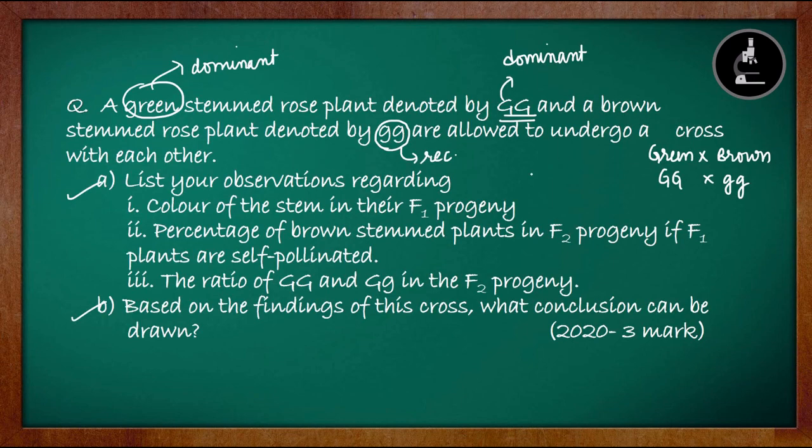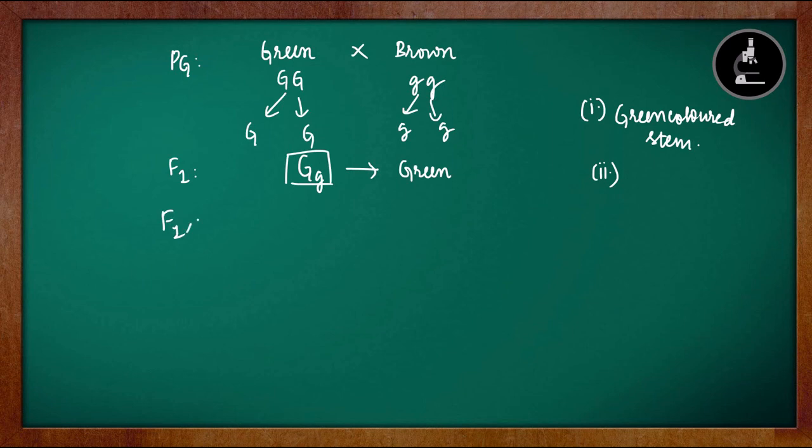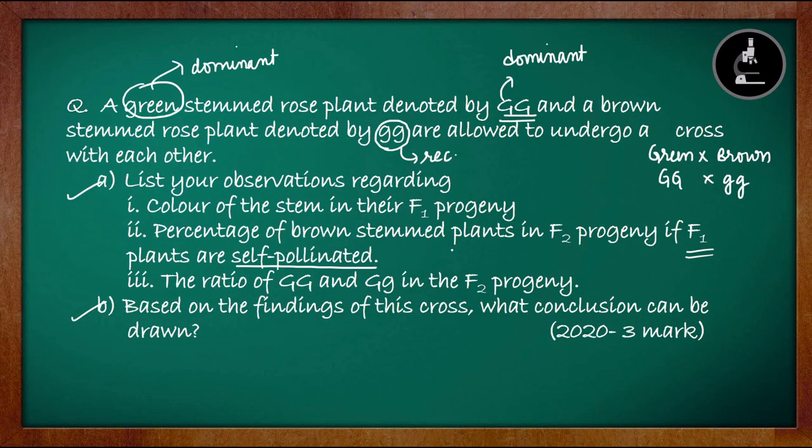Second one. Percentage of brown stem plants in the F2 progeny if F1 plants are self-pollinated. So they're telling us we have to do the F1 selfing. If we do F1 selfing, F1 cross F1, we'll get Gg cross with Gg, same like capital T small t cross with capital T small t. It's just the same thing; the letters are different here. They're asking us the percentage of brown stem plants, which means the percentage of the recessive character. Brown is the recessive character here.